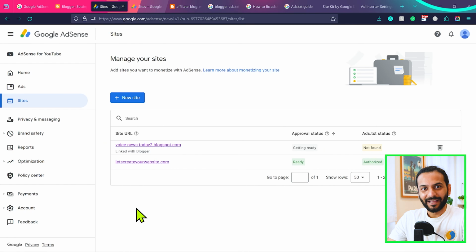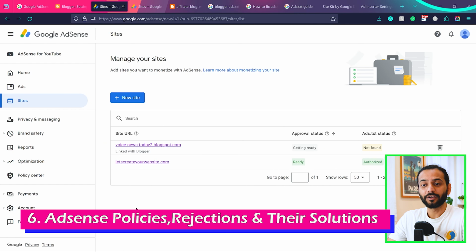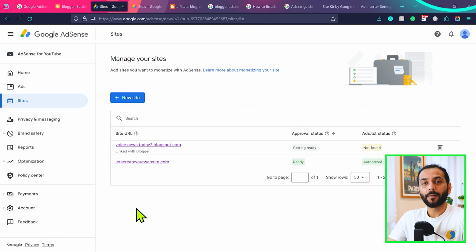A lot of people are facing this issue when your website is rejected when you apply to Google AdSense. Now let's talk about why your website gets rejected, what are the policies you need to take care of on your website, and how not to get rejected and get your AdSense application approved by Google the first time.